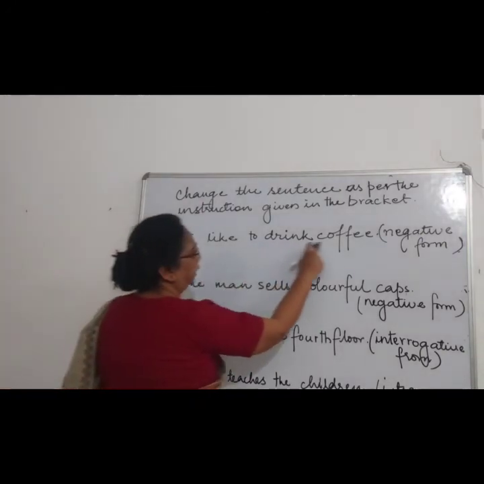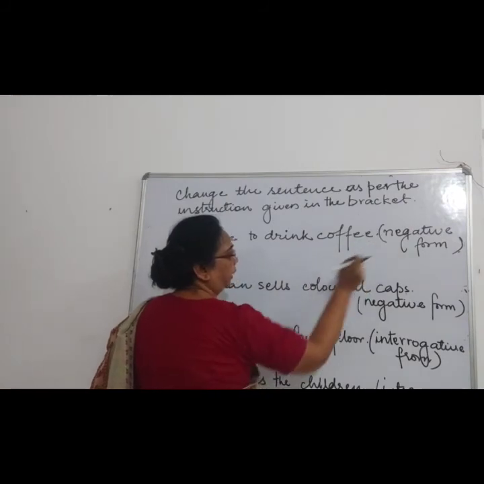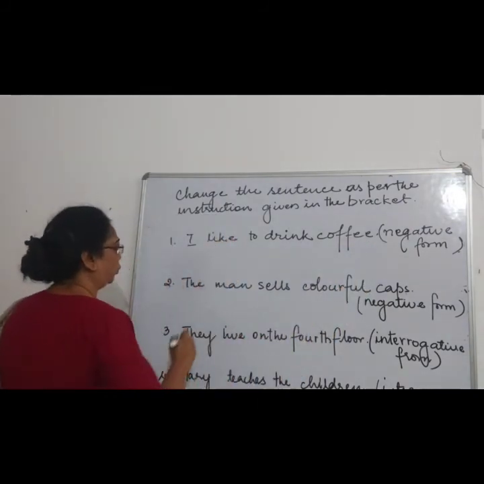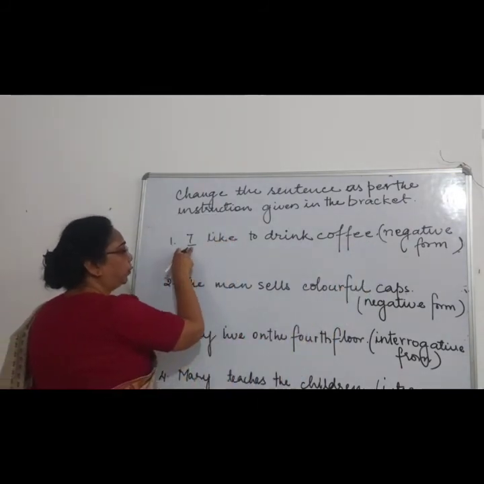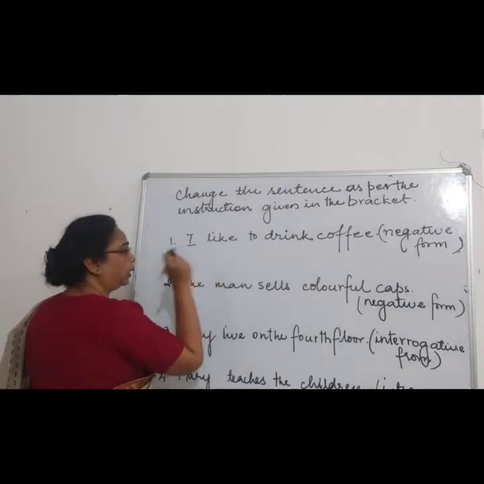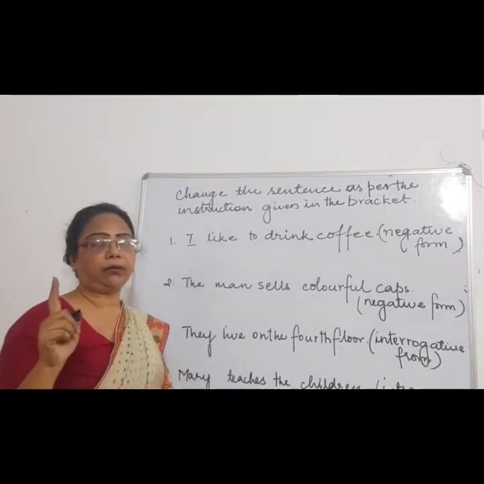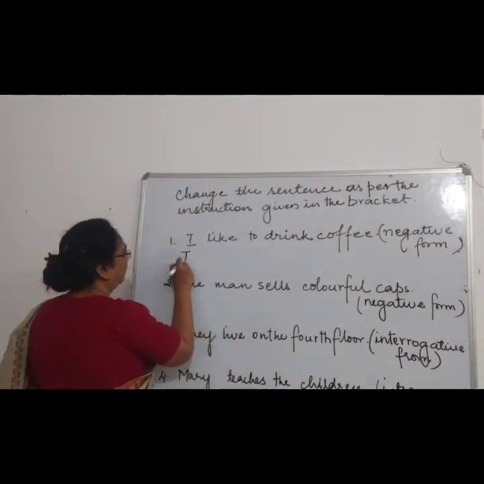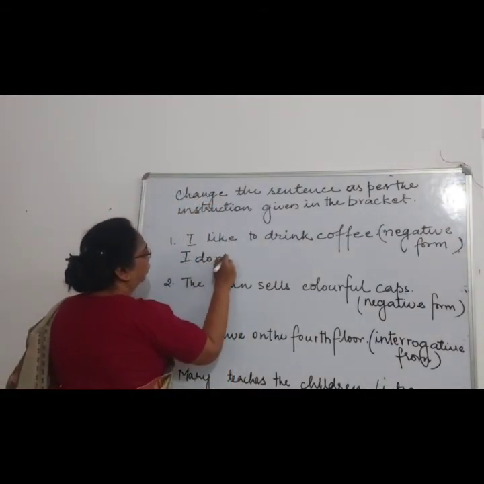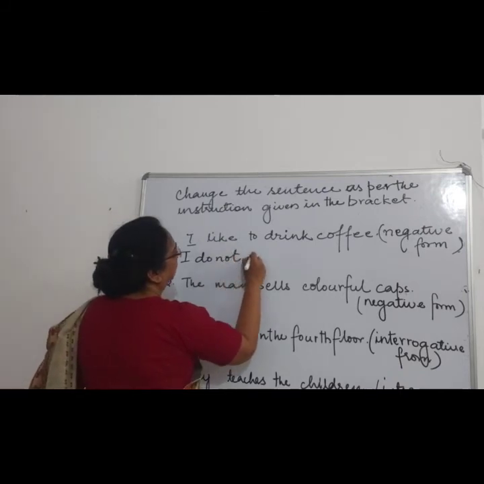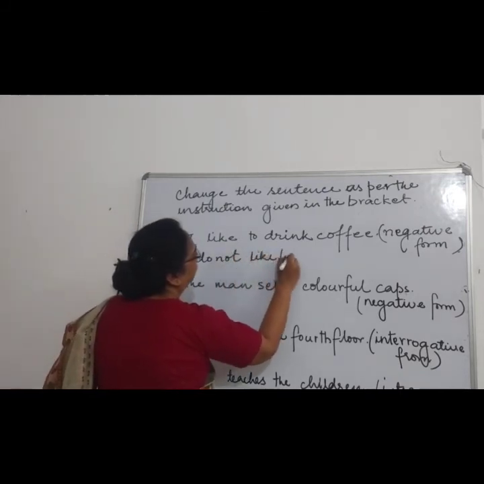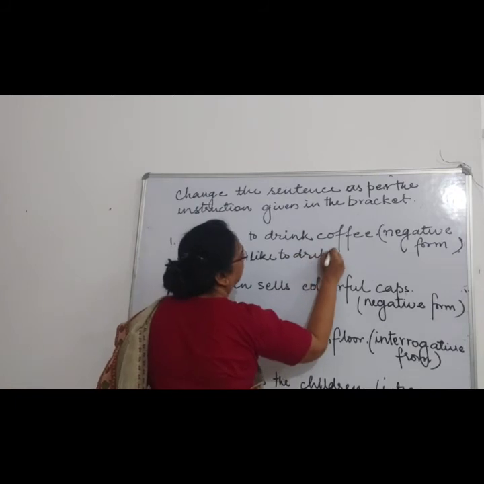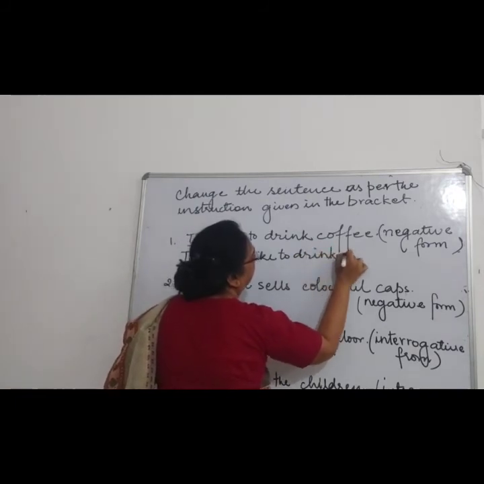I like to drink coffee. I have to change it to negative. So I is plural, as I have said, so do will go. I do not like to drink coffee.